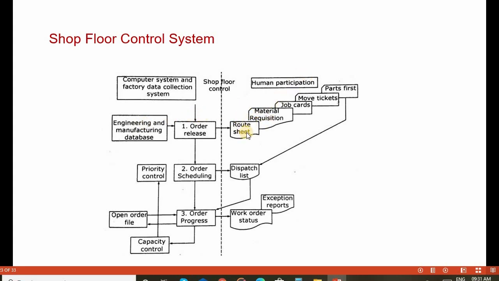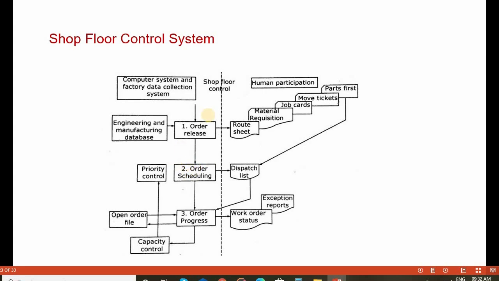The route sheet, material requisition, job cards, move tickets and parts list are prepared by the human employees based on the engineering and manufacturing system database. The second operation in the shop floor control system is releasing the order scheduling.